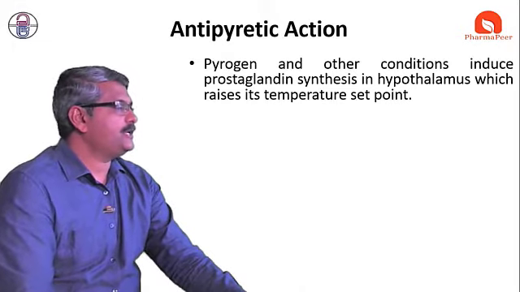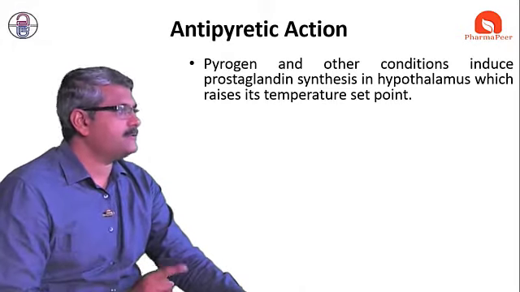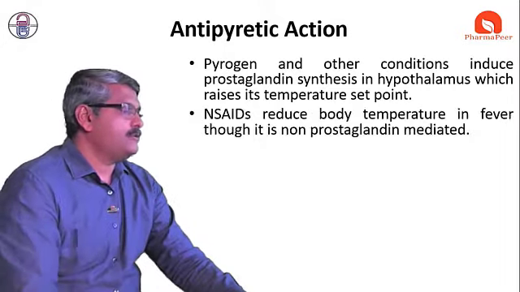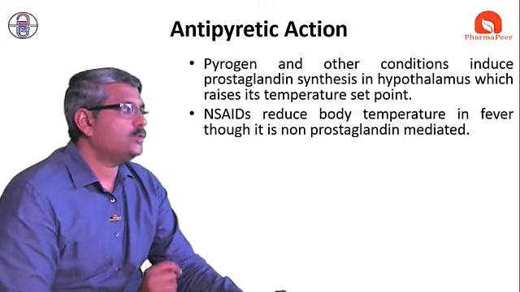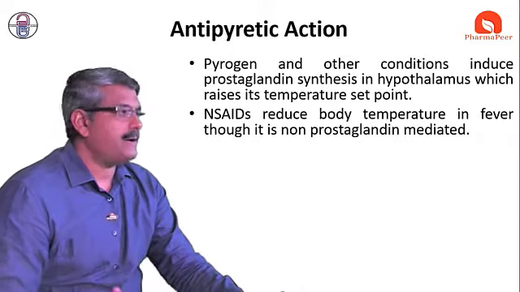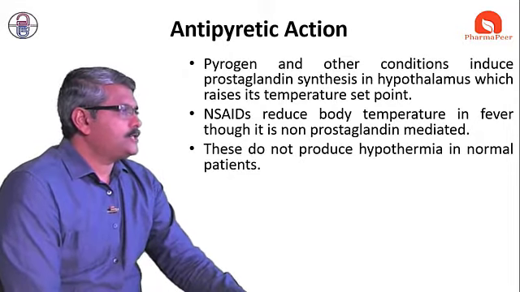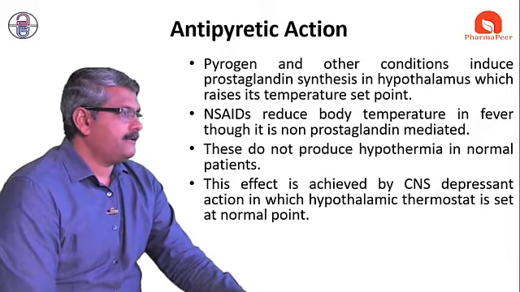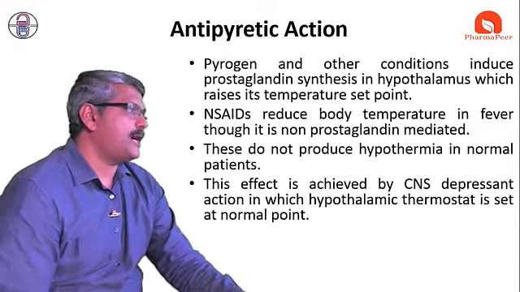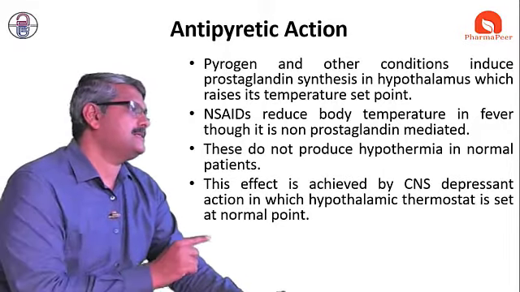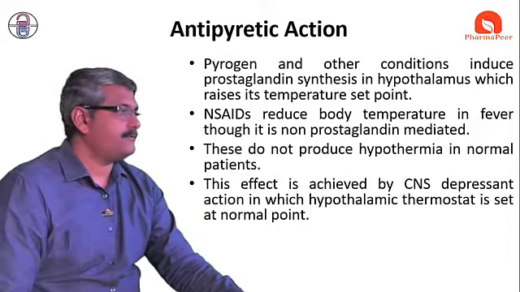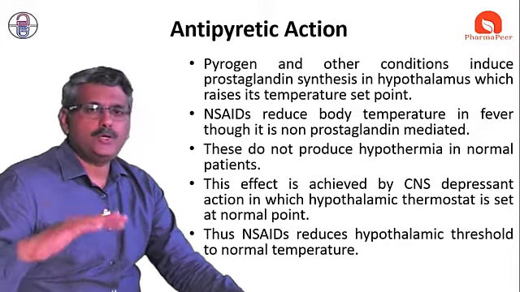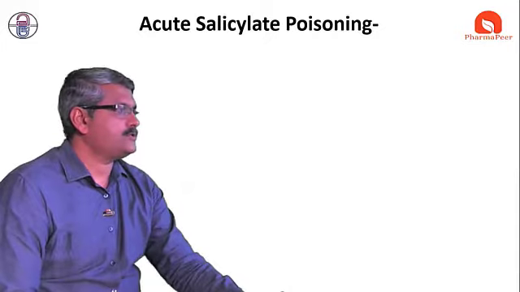The pyrogen and other conditions induce prostaglandin synthesis in the hypothalamus, which raises the temperature above the set point. So NSAIDs reduce body temperature in fever. This does not produce hypothermia in a normal patient, which is a very important thing. The effect is achieved by a CNS depressant action in which the hypothalamic thermostat is set to the normal point. Thus NSAIDs reduce the hypothalamic threshold to normal temperature. That is the most important thing.